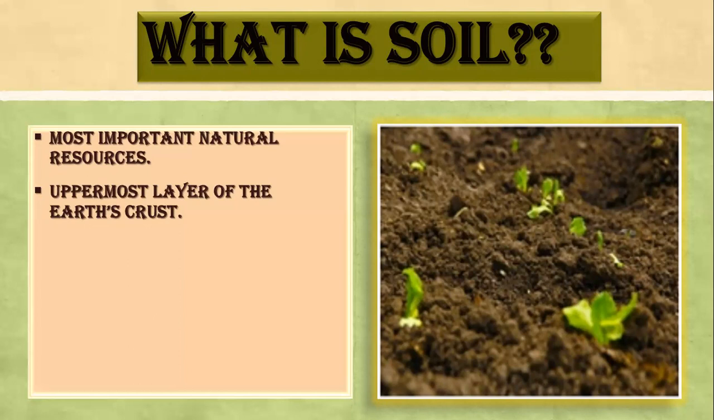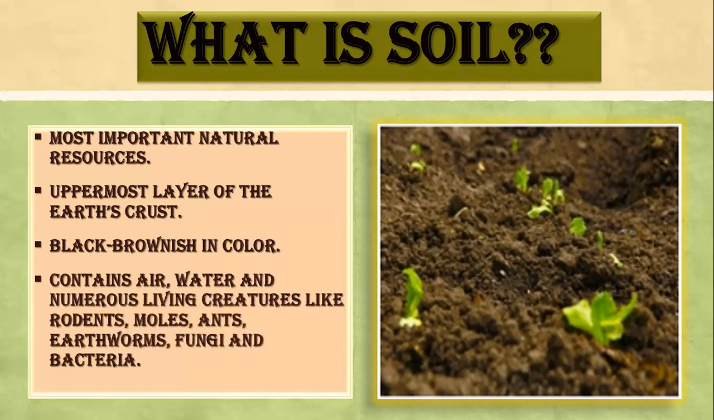Next, it is the uppermost layer of the earth's crust. As we know, our earth is made up of different layers: crust, mantle and core. So the uppermost layer of the earth's crust is covered with soil only. Third, soil is blackish brown in color. And what does it contain? It contains water, that is, air has moisture. It contains air, and it is also a natural habitat of various living creatures like rodents, moles, ants, earthworms, fungi, and bacteria.